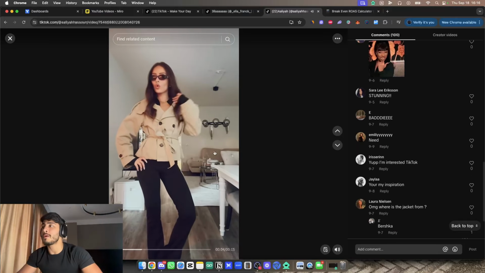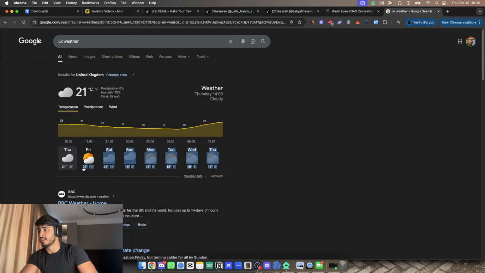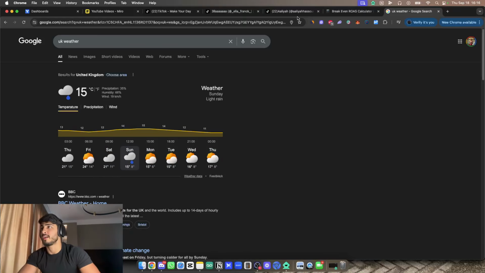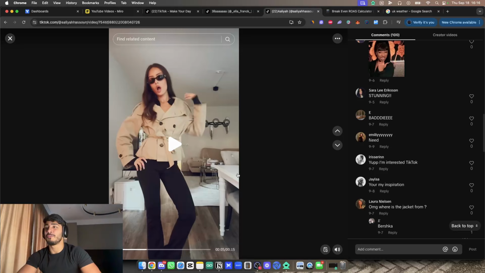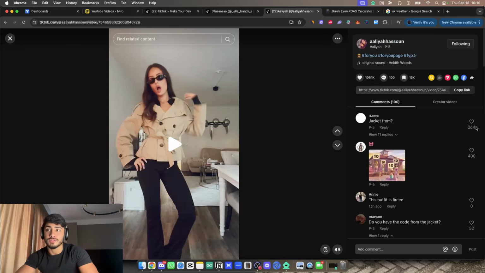I see there's so much demand on this product because, first of all, let's say we were going to sell this in the UK. Right now, the weather in the UK, let me just actually search it up. The weather in the UK is actually perfect for selling this. It's like 20 degrees, 21 degrees, it's rainy. It's always shit weather in the UK anyways, but you get the idea. If you would sell this in the UK, you see so many people are asking about it. It has hundreds of likes, bro.